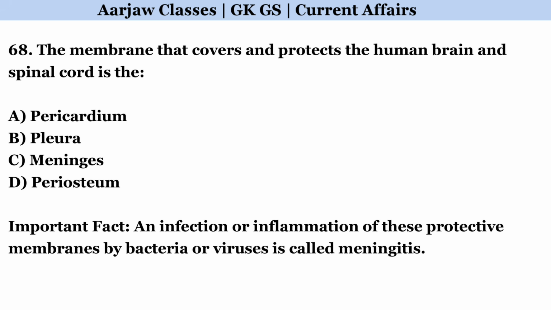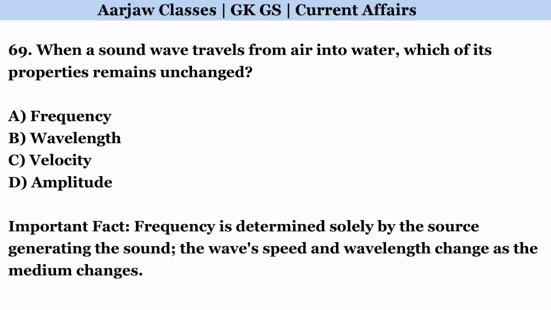The membrane that covers and protects the human brain and spinal cord is the? Correct option is C. Meninges. When a sound wave travels from air into water, which of its properties remains unchanged? Correct option is A. Frequency.